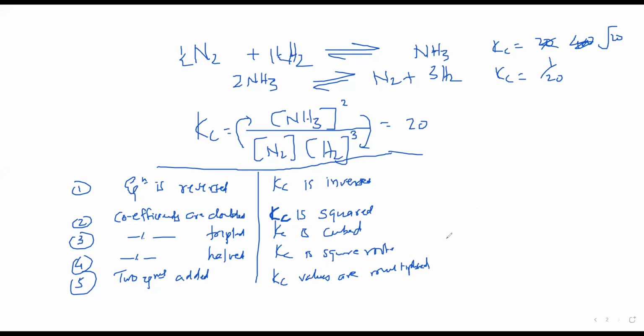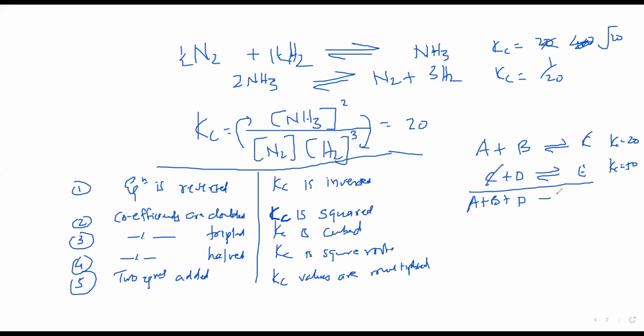So an example of the fifth one is, let's say A plus B gives you C, and let's say C plus D gives you E. And let's say the Kc value for the first is 20, and the Kc value for the second is, let's say, 50. So when I add the two equations, the C and C will get cancelled. So the net equation becomes A plus B plus D gives you E. So the Kc value of this will become 50 into 20, which is 1000. That's how you manipulate the Kc values.